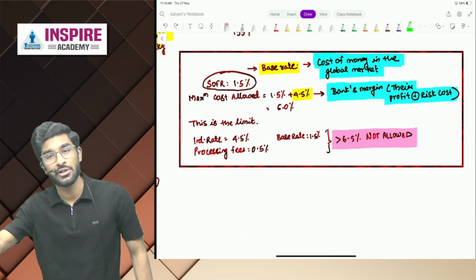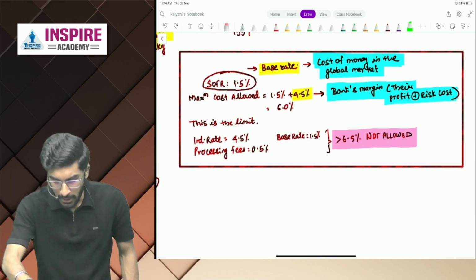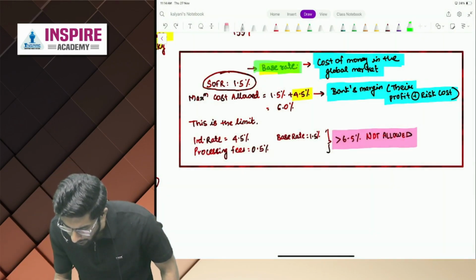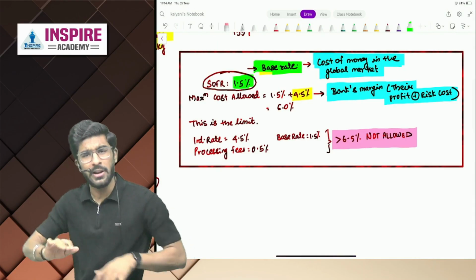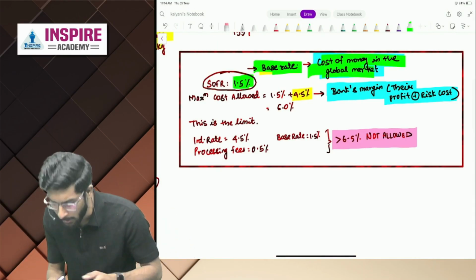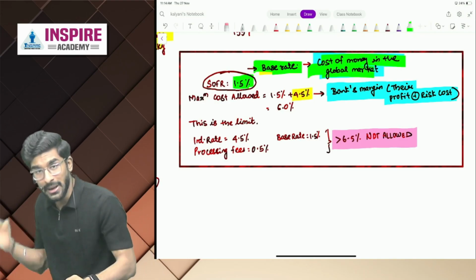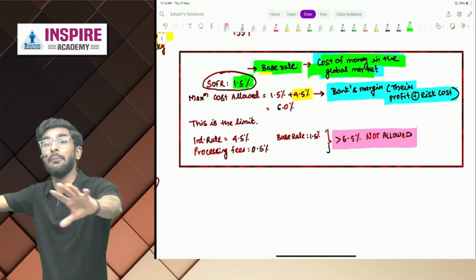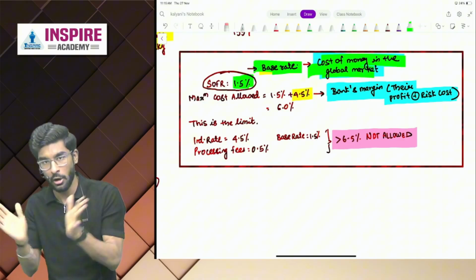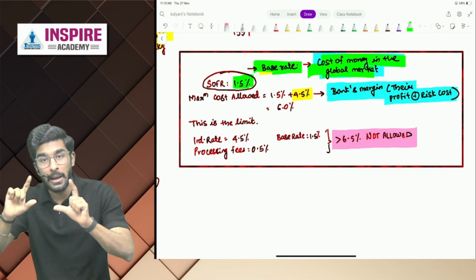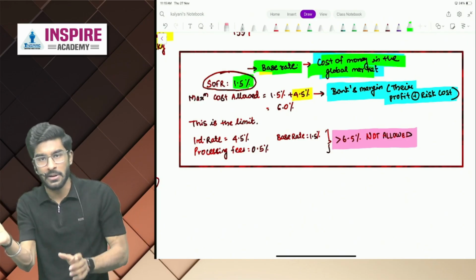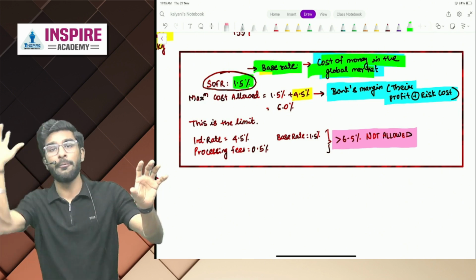Now that you have understood the meaning of all-in cost ceiling, let me give you a short example of how it actually works in practical life. So, people, let's say the base rate is 1.5%. Sir, what is the meaning of base rate? People, base rate is the cost of money in the global market, which means this is the minimum interest prevailing in the global market. Beyond that, no bank will ever give you a loan. Yes or no?